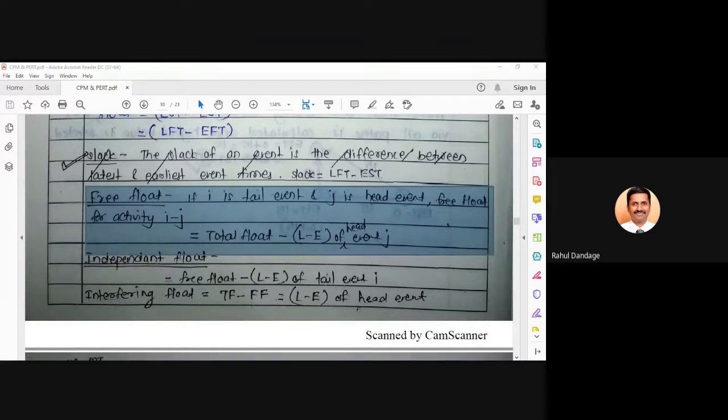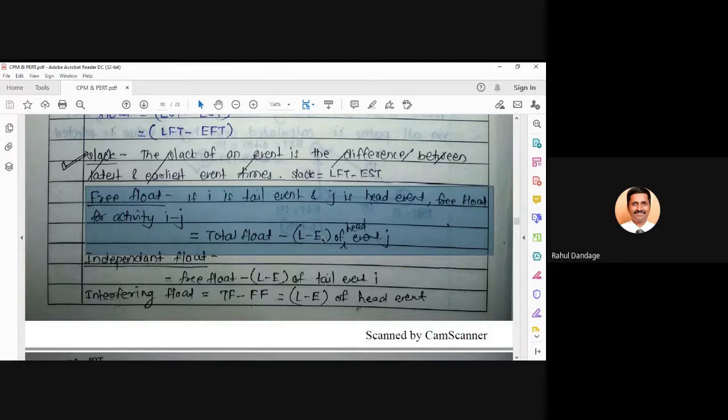So just note down the formula for free float. The formula for free float is equal to total float. What do you mean by total float? Either LST minus EST or LFT minus EFT. Whatever value you have got for total float for any activity, minus L minus E. So when I say L minus E, we should understand it is LFT minus EST of head event J. LFT minus EST of head event J.